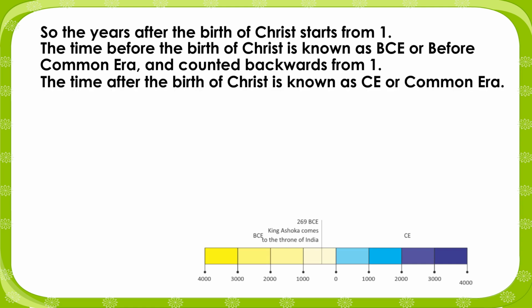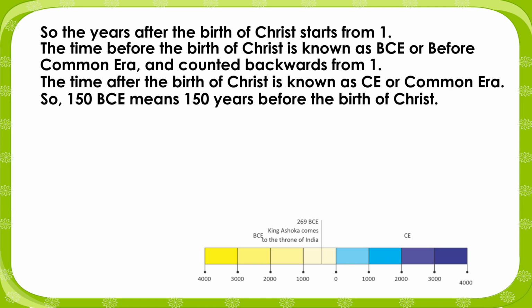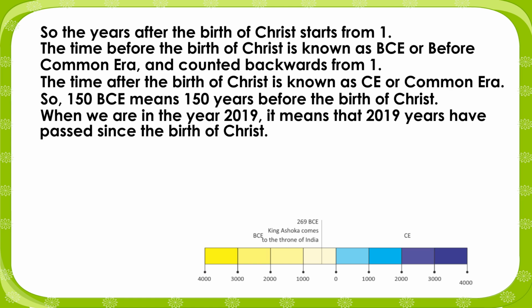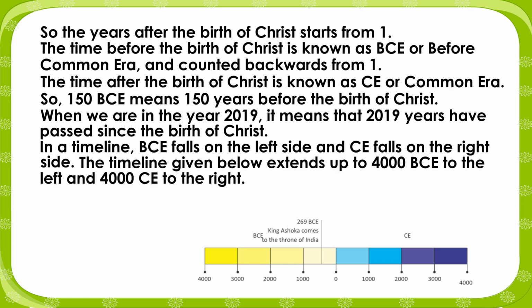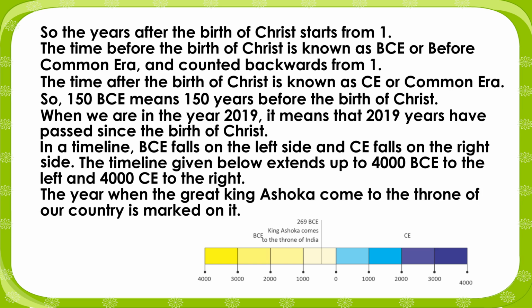The time after the birth of Christ is known as CE, or Common Era. So, 150 BCE means 150 years before the birth of Christ. When we are in the year 2019, it means that 2019 years have passed since the birth of Christ. In a timeline, BCE falls on the left side and CE falls on the right side. The timeline given below extends up to 4000 BCE to the left and 4000 CE to the right. The year when the great King Ashoka came to the throne of our country is marked on it.